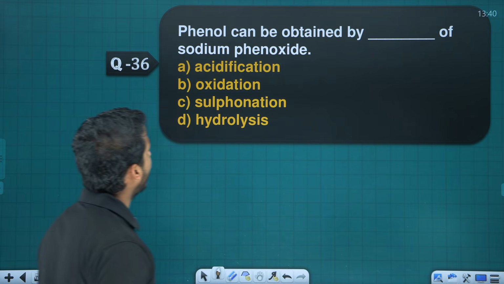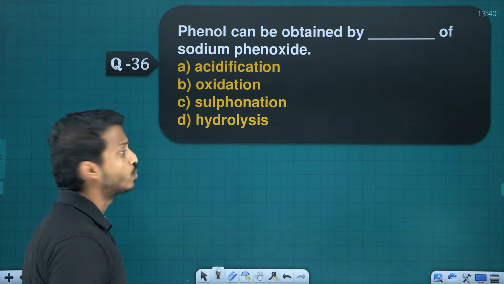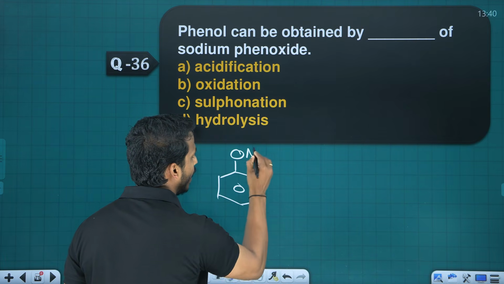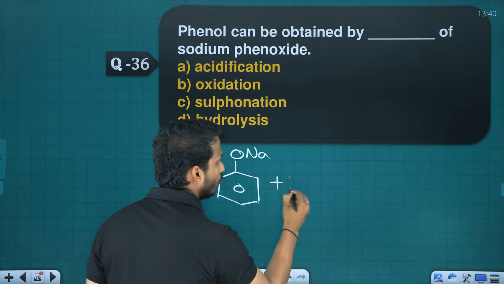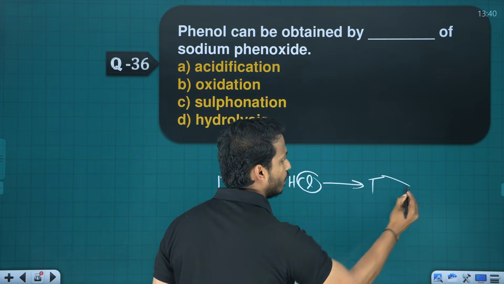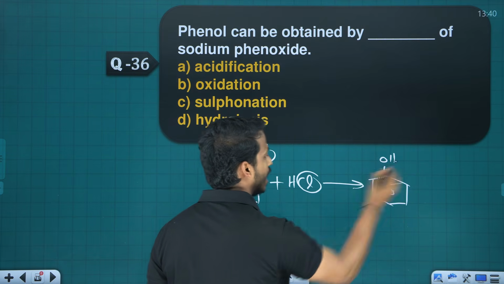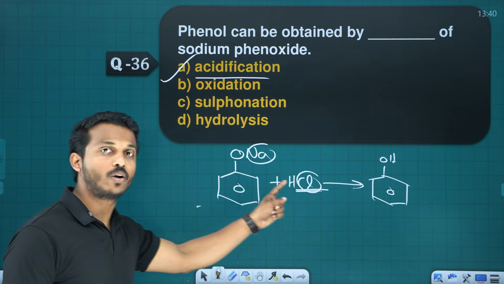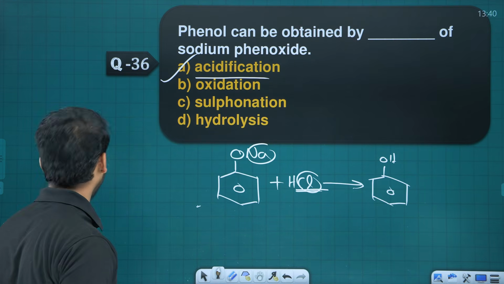36. Phenol can be obtained by dash of sodium phenoxide. What is sodium phenoxide? Sodium phenoxide is ONa. To which we add HCl. So Na and Cl cut. Yes, we will get phenol. What do we call this HCl addition process? Acidification. Sodium phenoxide on acidification gives phenol.